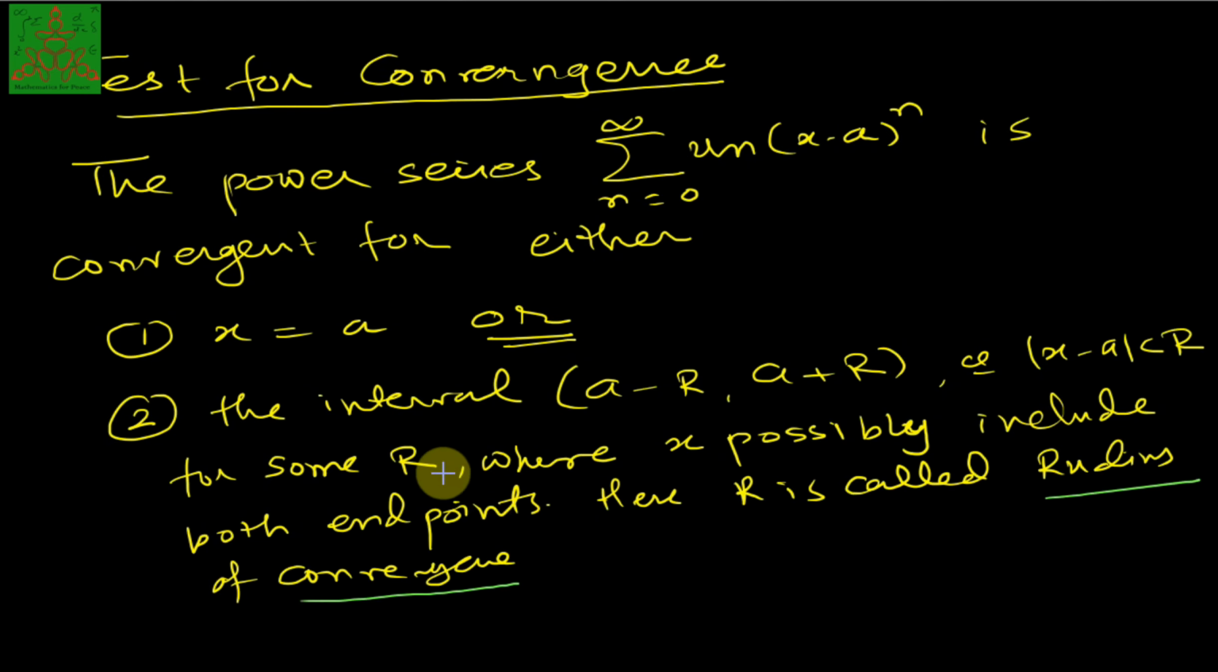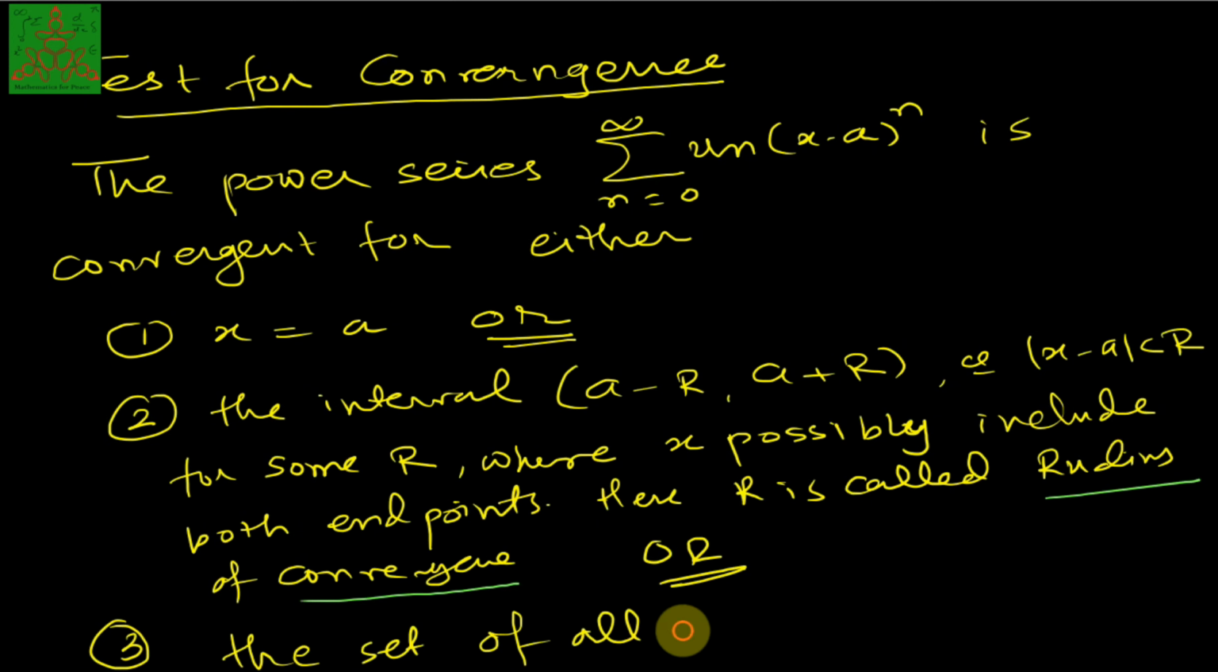This r is called the radius of convergence. And the third one is the set of all real numbers. So any one of the three conditions will be possible. That means this power series is only convergent for x equal to a, or it will be convergent for some interval of the form a minus r to a plus r, or it will be convergent for all the real numbers.